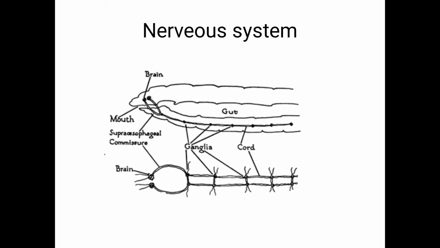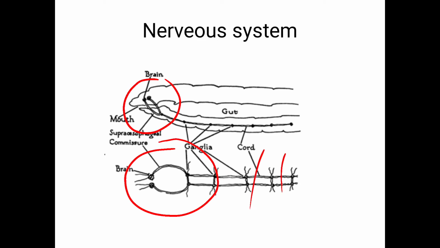In this video, we are going to study the nervous system and the reproductive system of earthworm and Hirudinea. The nervous system of earthworm consists of an anterior nerve ring, this is the anterior ring, and a double ventral nerve cord. And this anterior nerve ring is made up of three structures.